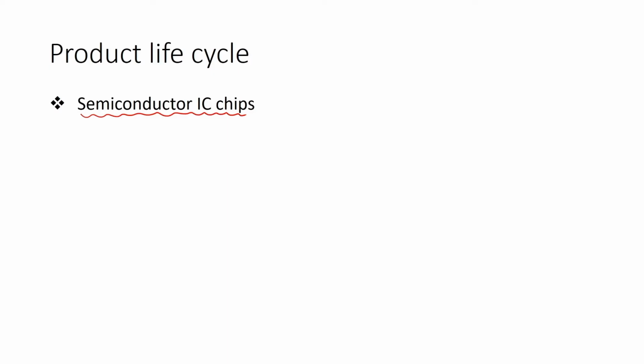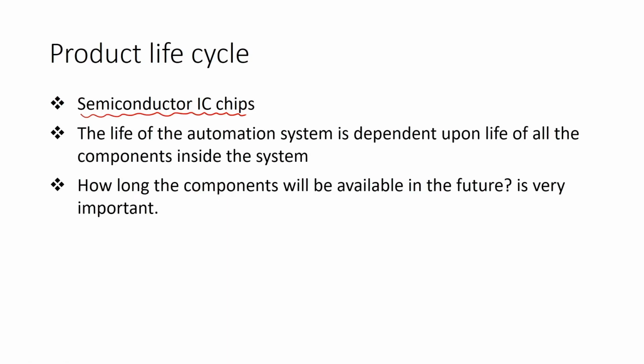When we look for the mass production of our product, we should consider the life cycle of the selected IC chip. For how long will these components be available in the future? That is a fundamental question. If the IC chips are obsolete in the market and not available, then we are not able to manufacture our product. So, we have to change the design of our product, and that is time consuming.